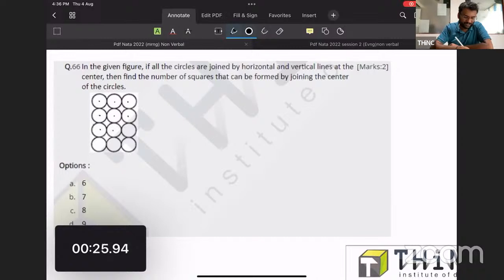The demand of the question is that you need to connect these senders. So it will be something like this. I just connected the senders, and I got a figure like this.